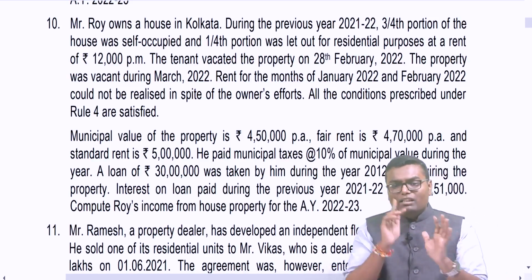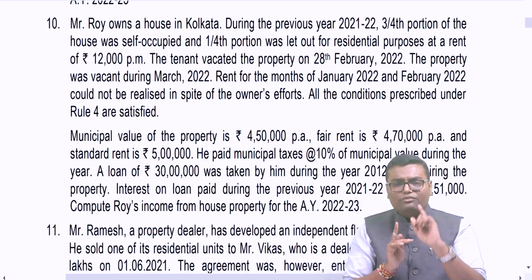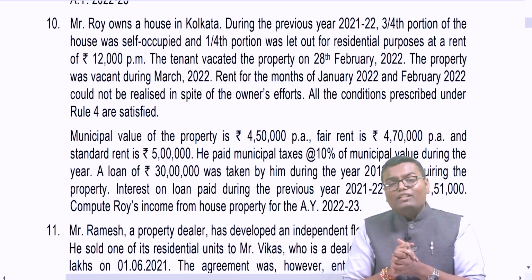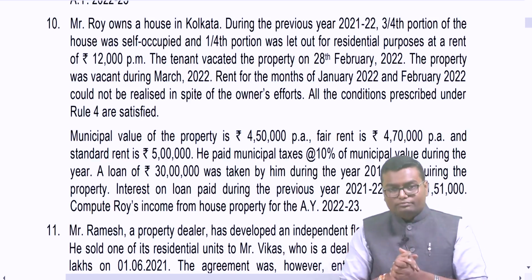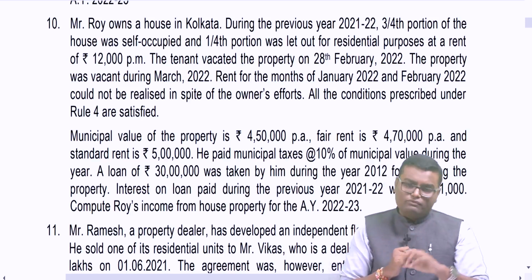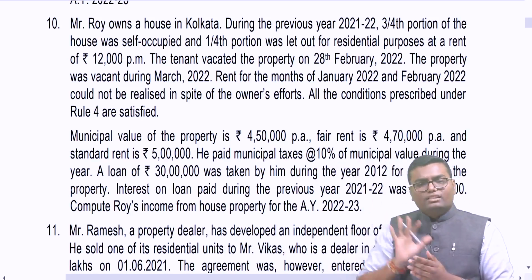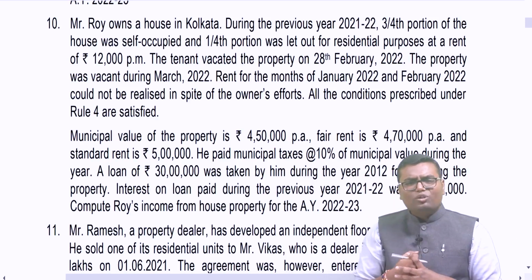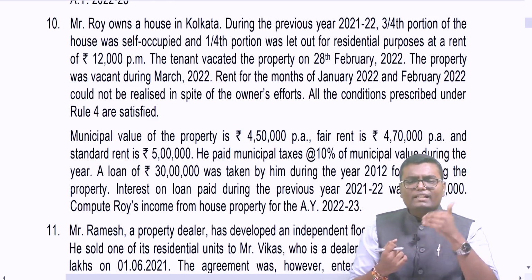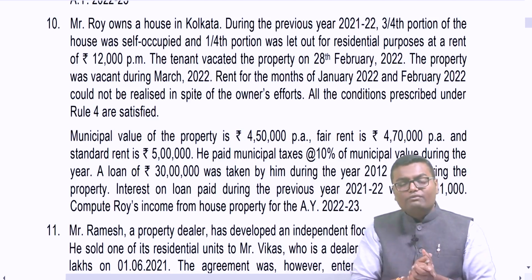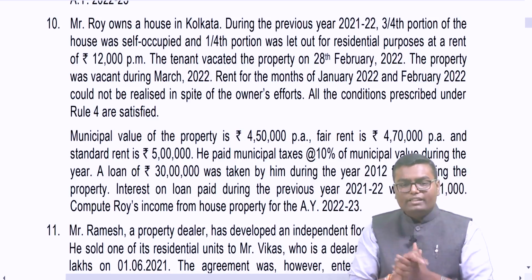And as per the normal assumption, we have two alternatives. As per the first alternative, which we will always follow in the exam, unrealized rent is to be deducted from actual rent, not from GAV, from actual rent. Whereas the second alternative is we will deduct from final GAV. But generally ICAI follows the first view in the main answer and then writes a note as per the alternative. So we will always follow the first view wherein we deduct unrealized rent from actual rent.